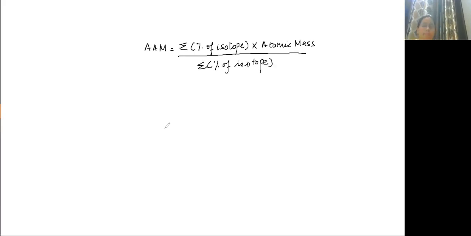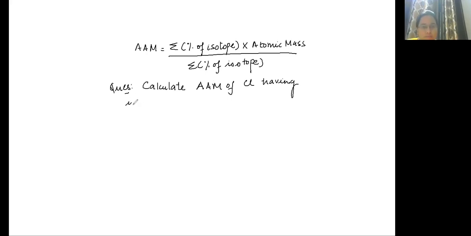Total will always be 100%. Let us say I'll give you a question. Calculate average atomic mass of chlorine having isotopes 35 chlorine and 37 chlorine.